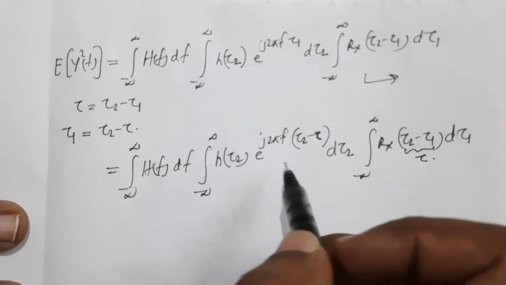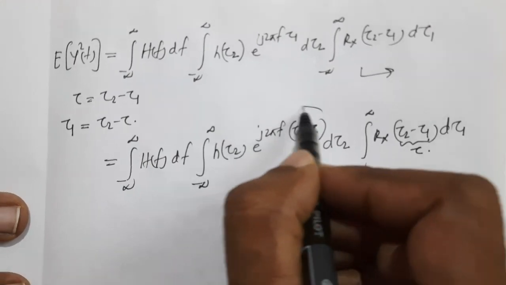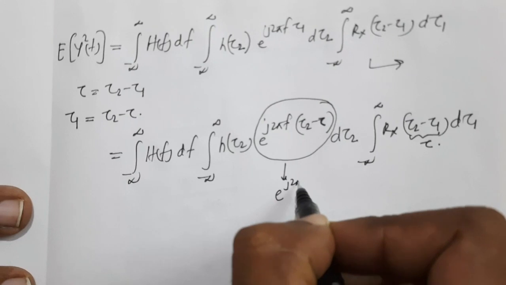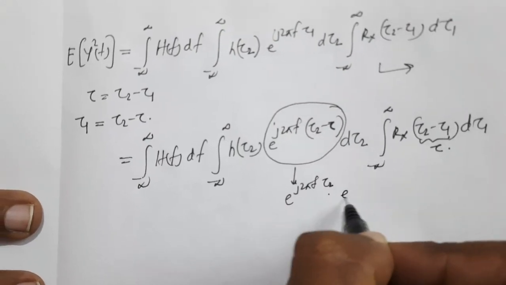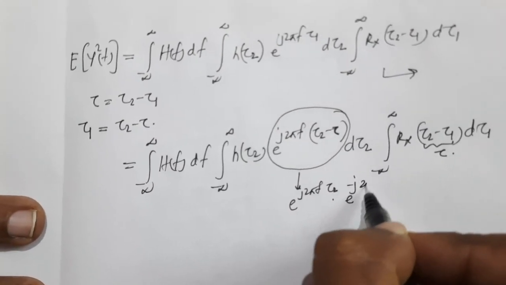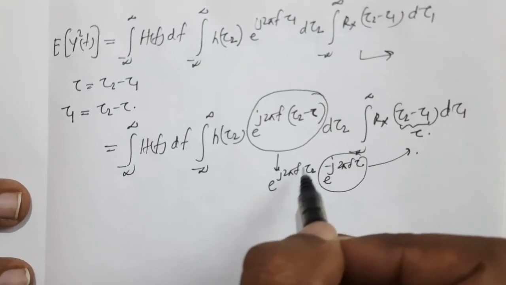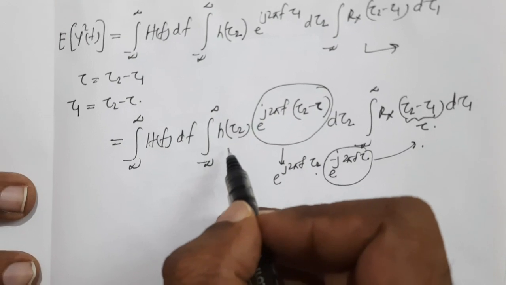I am going to split this quantity as e raised to j 2 pi f tau 2 into e raised to minus j 2 pi f tau. This quantity is clubbed with this integral, and only this quantity is clubbed with this particular integral.